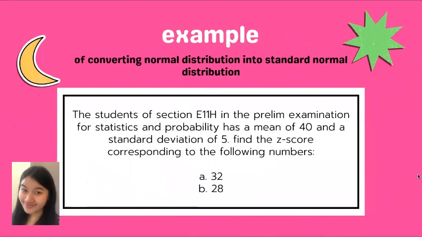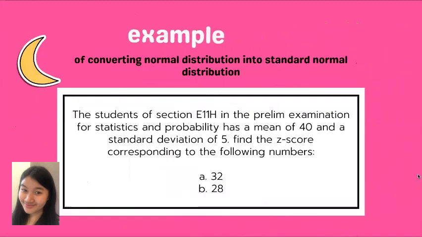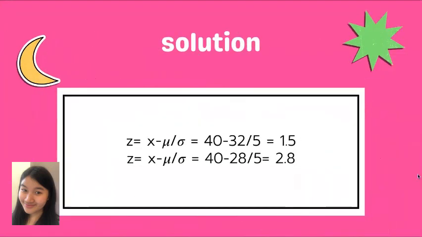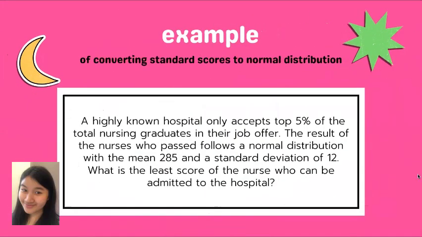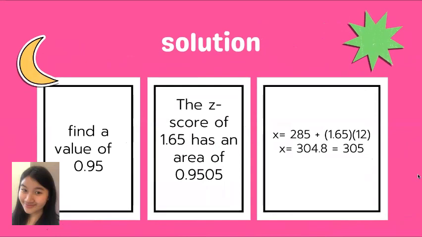Here's an example of converting normal distribution into the standard normal distribution. The solution using the formula z equals x minus mu divided by the standard deviation. Here's an example of converting standard scores to normal distribution. The solution using the formula x equals mu plus the z-score times the standard deviation.